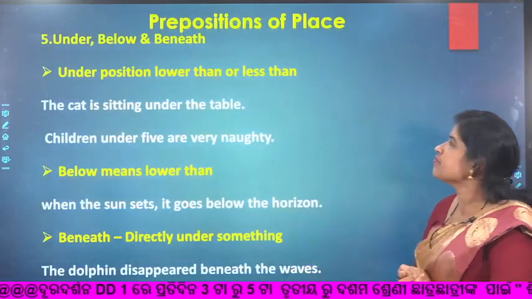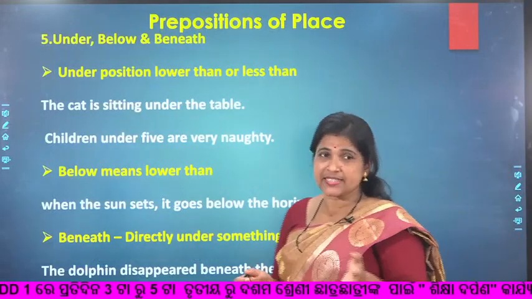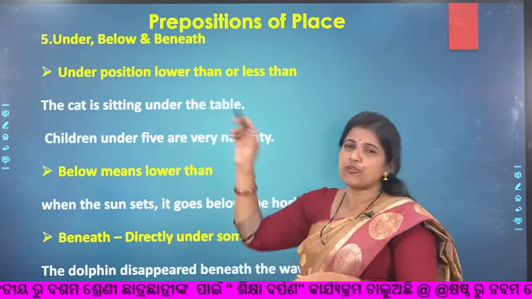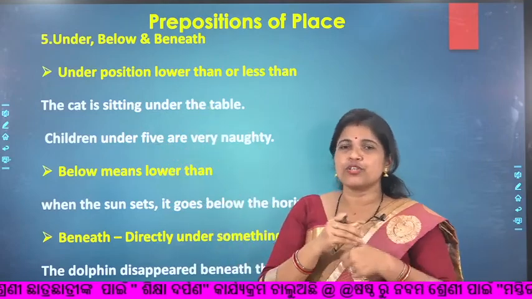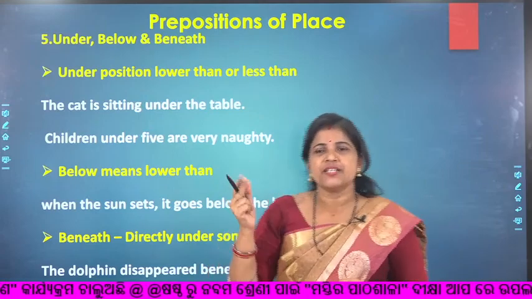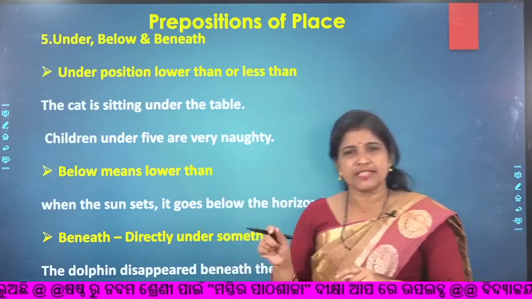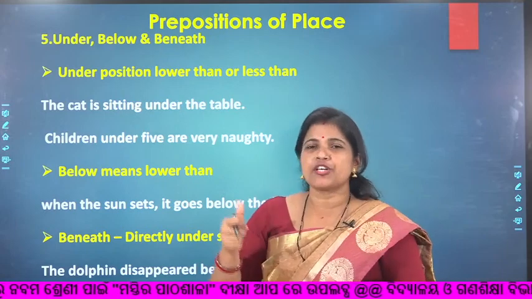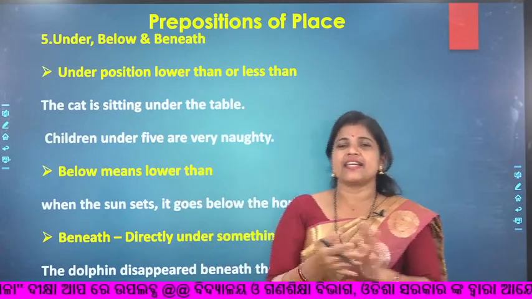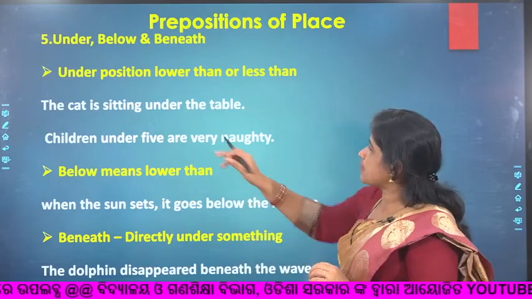As we have already seen in the picture, under, below, beneath. First we learned over, above, on. Then the next ones are under, below, beneath. On, over, above, under, below, beneath. These are the 6. They are quite related and sometimes very confusing.